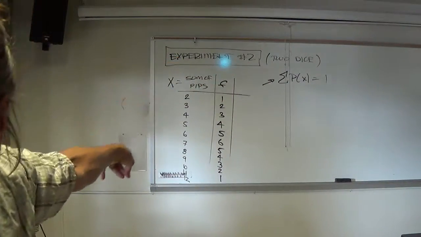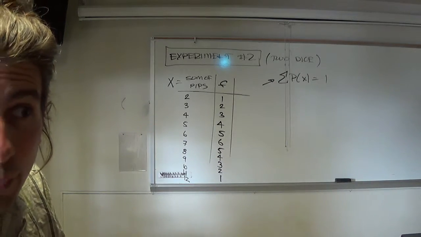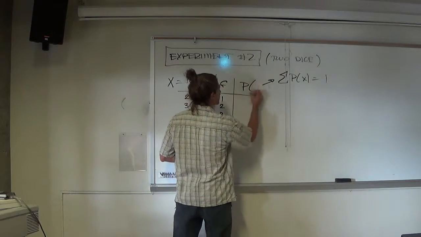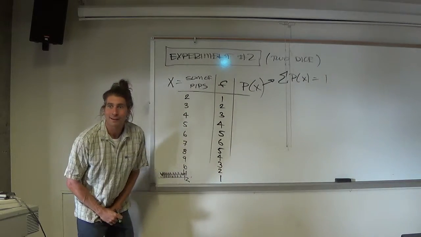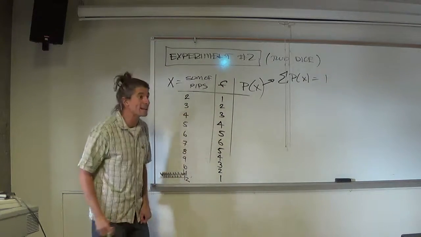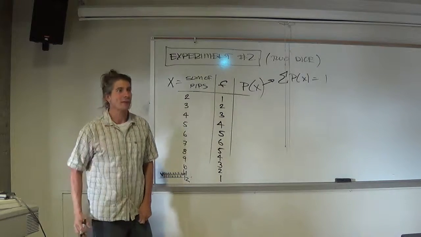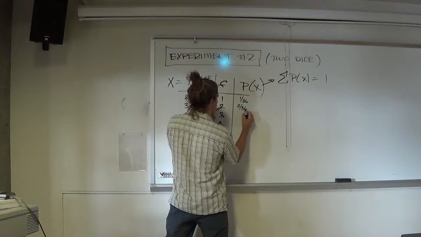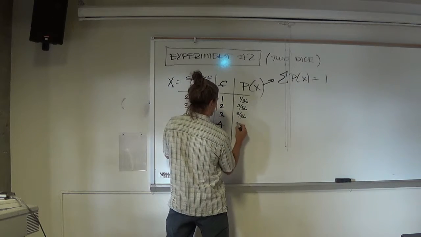There's a pattern in there, but that was more of a hidden one. I like the way we did it instead. I like this way better. Okay? Thank you for pushing for this. Now that we have that, we can create this column, can't we? Because now all we gotta do is take each of these and divide it by 36. So you got 1 36th here, you got 2 36th here, and so forth and so on.